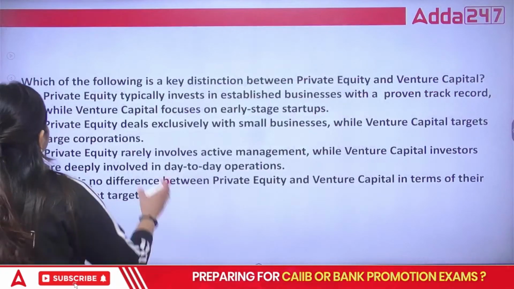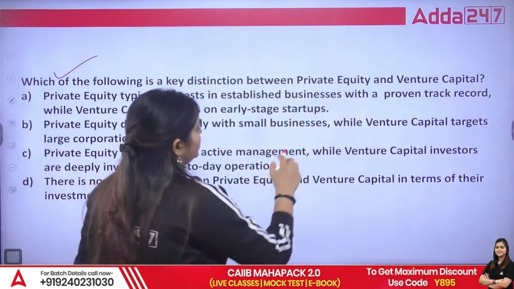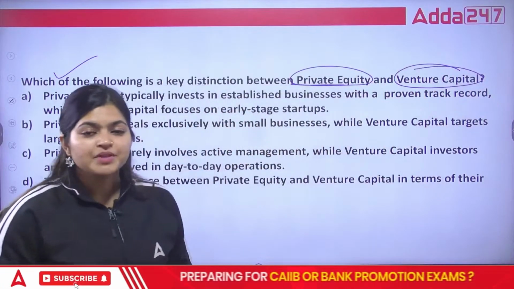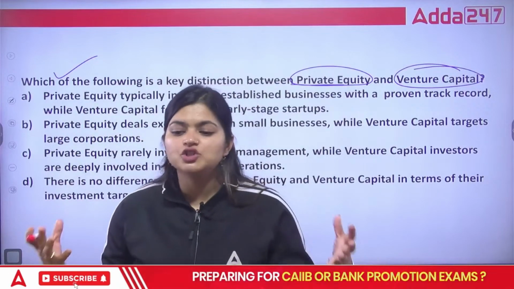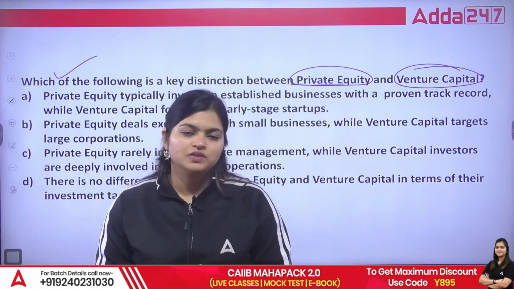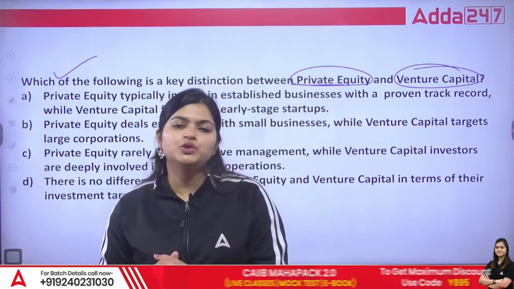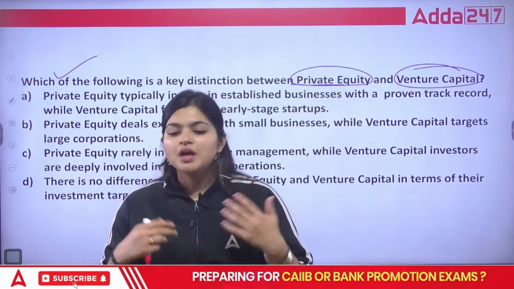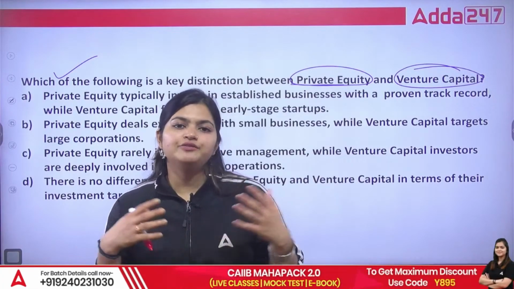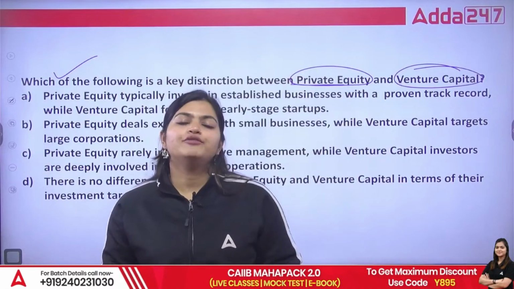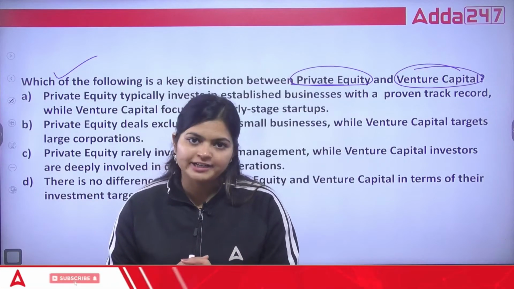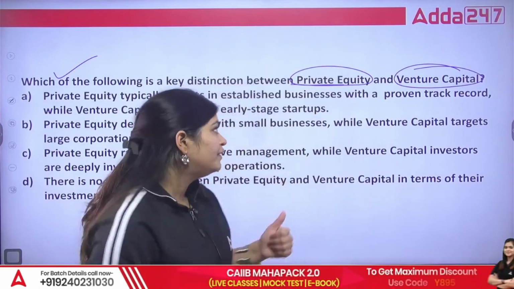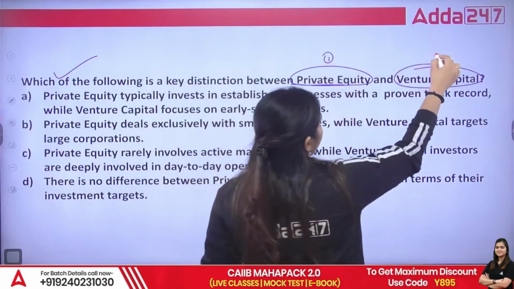Okay, next. Which of the following is a key distinction between private equity and venture capital? Now, these are the ways through which companies are getting funds nowadays. Earlier, in traditional ways, we used to take loans from banks or take money from our family members. But nowadays, there are firms who are giving funds for different business ideas. So we have two ways through which a company can receive funds. First is private equity. Next is venture capital.